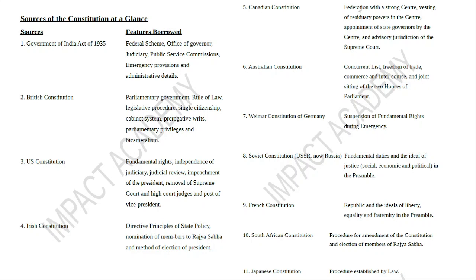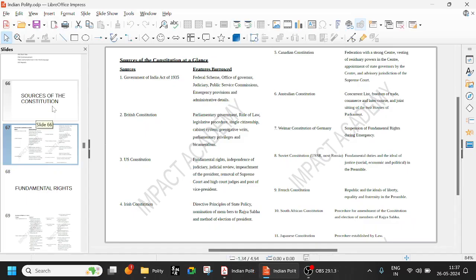Try to remember. So Canada, we have federation with a strong center, residuary powers in the center, appointment of state governors by the center. So this concept of office of governor is from GOI Act 1935, but appointment of state governors is by Canada, and advisory jurisdiction of Supreme Court is also Canada. So from this section, a lot of questions can be asked and will be asked very frequently. So British is parliamentary government, rule of law, legislative procedure, single citizenship. Okay, single citizenship is from British, not Canada. Okay, cabinet system, writ system, prerogative writs, parliamentary privileges, and bicameralism also from British. Okay, all those are very important and frequently asked.